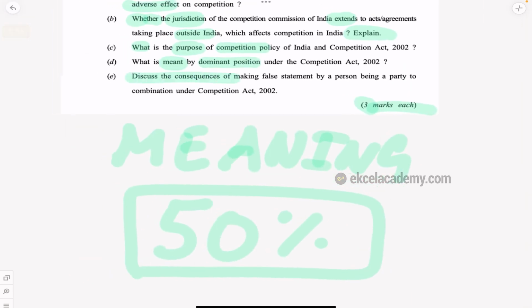Exactly. Discuss the consequences of making a false statement by a person being a party to a combination. So there also you have to write about these provisions.